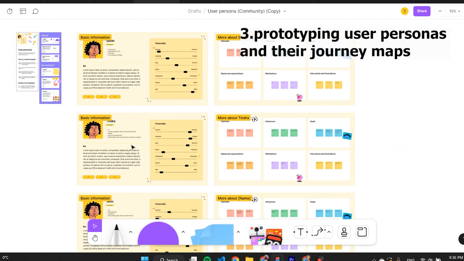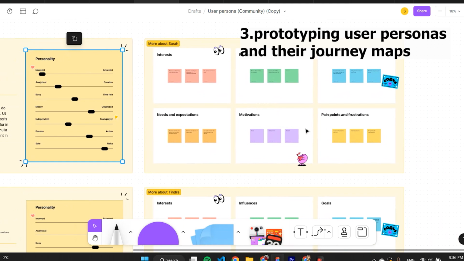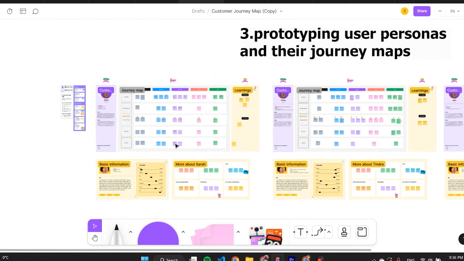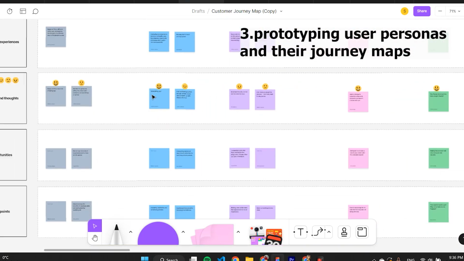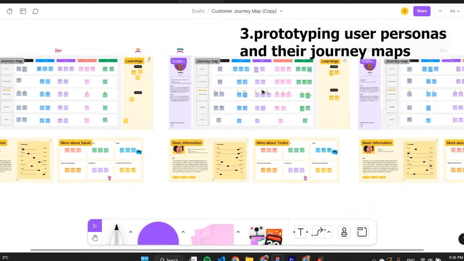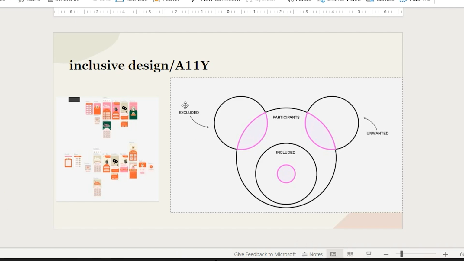We declared 3 user personas with all details such as their personality or their pain points. Then each persona had its own journey map in our dating app matching flow. For example, Sarah really liked the scheduling, but Tindra was not patient enough to wait for a match in the calendar. To make sure our design is accessible and easy to use, we changed almost everything and started from scratch, such as color, contrasts, and buttons, and some functionalities like carousels.